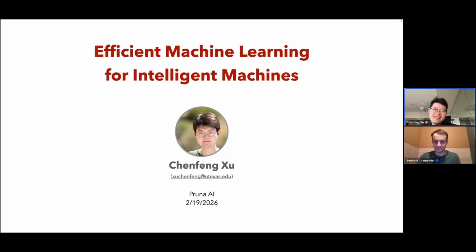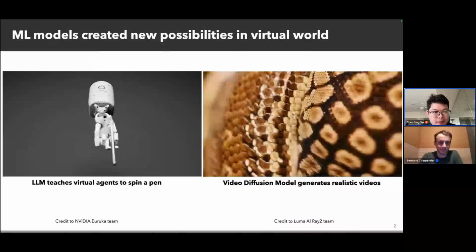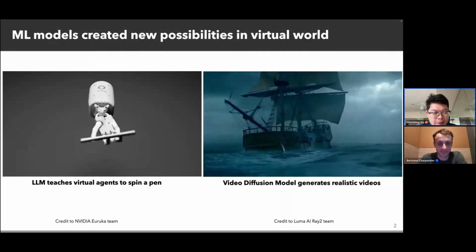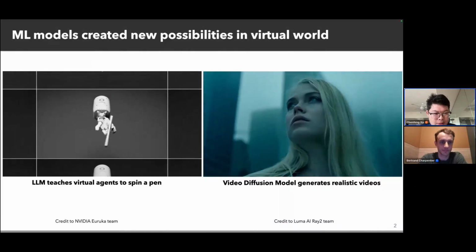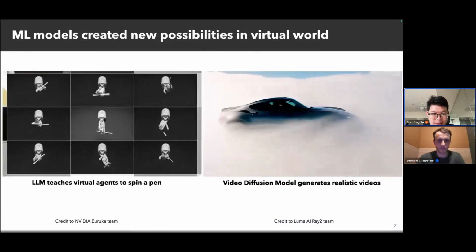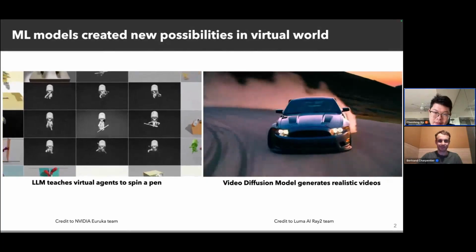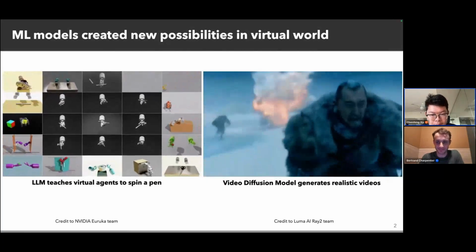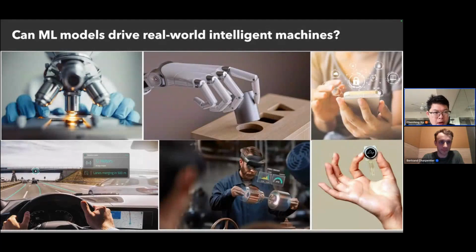Okay, thanks for the kind introduction. Hi everyone, it's very exciting for me to share my research, efficient machine learning for intelligent machines. Let's get started. Currently, machine learning models can create new possibilities in the virtual world. For example, we could leverage large language models to teach virtual agents to speak and act. On the other hand, we could utilize video diffusion models to generate very realistic and fancy videos just based on text descriptions. These machine learning models are so powerful.